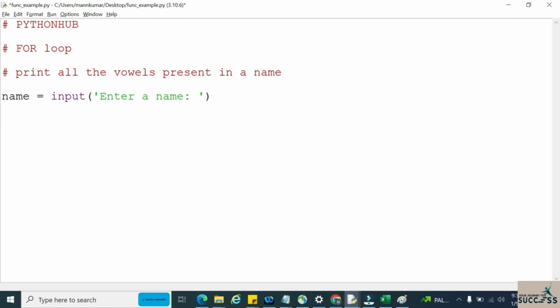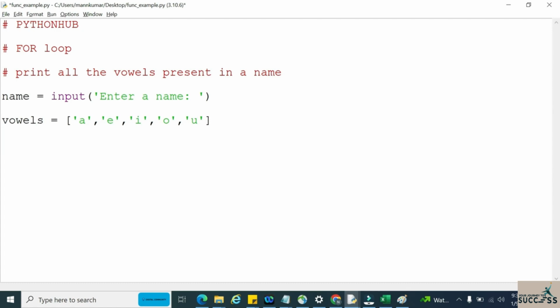So what I'm doing is I'm taking a name from the user. I have a variable called name. Now I want to print only vowels, right? So let me take vowels as a list. What are all the vowels that we have in the English language? A, E, I, O, U. So we took all the vowels as a list.